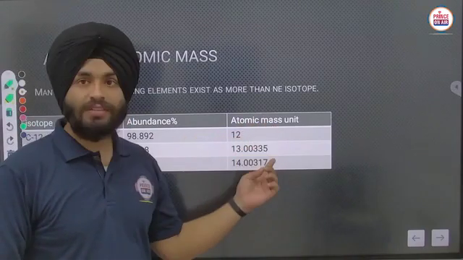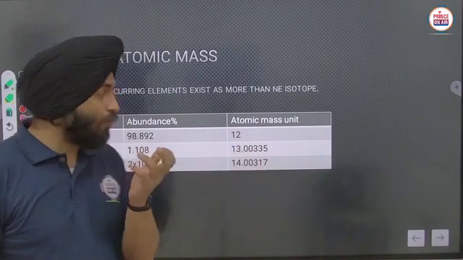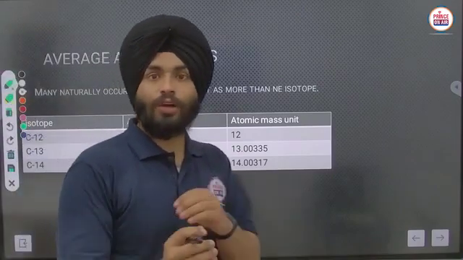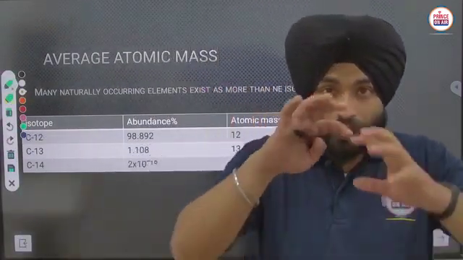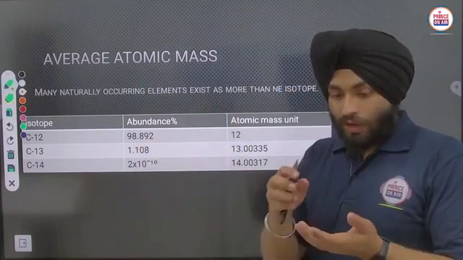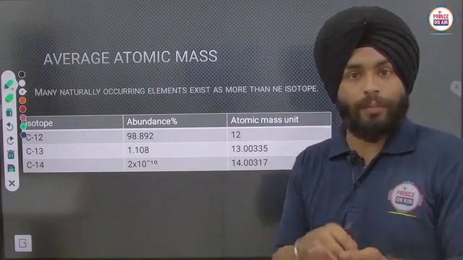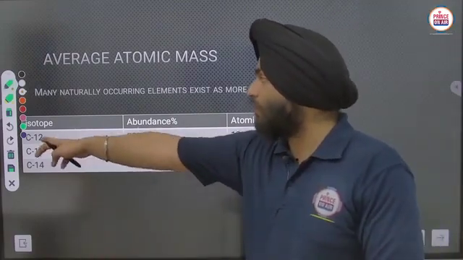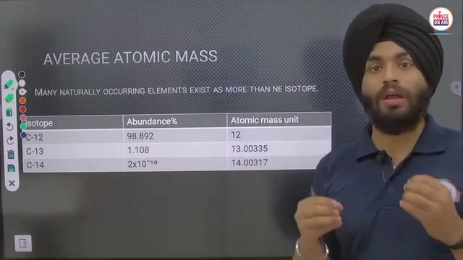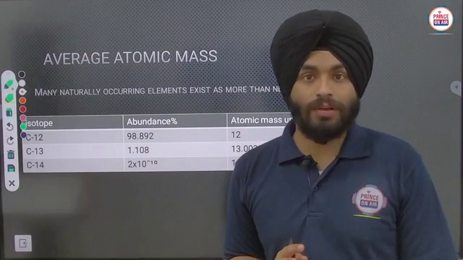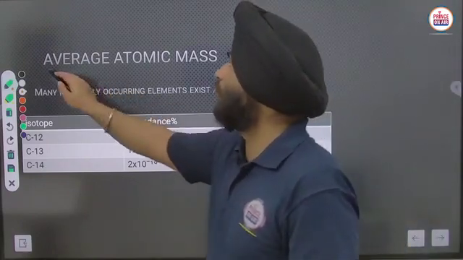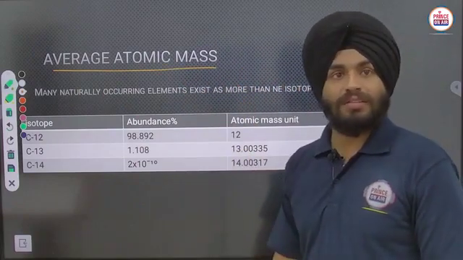So in that way we are getting all those samples, and similarly atomic mass units are here. So how can we calculate all those values? The atomic mass we are getting is a mixture of all these masses. If we have a 100 gram carbon sample, it will contain carbon-12, carbon-13, and carbon-14 also. But if we consider only carbon-12, that will be a major mistake. So we have to consider the average of all these atomic masses of the isotopes.